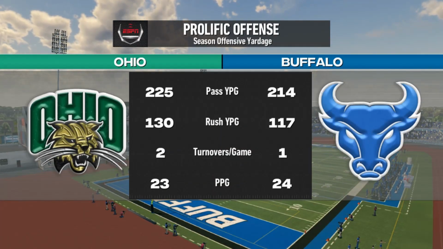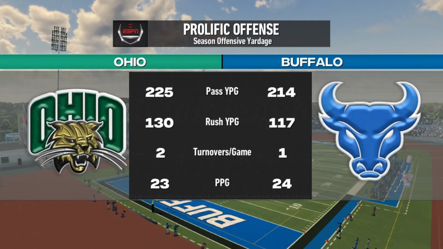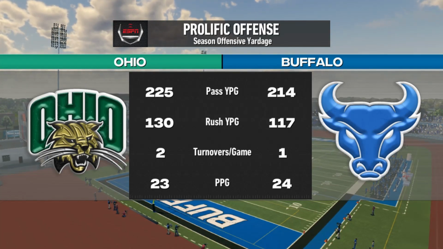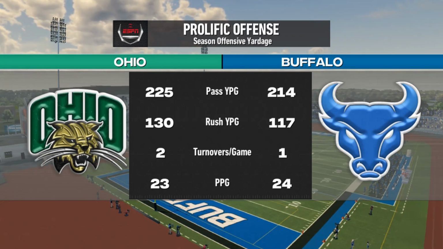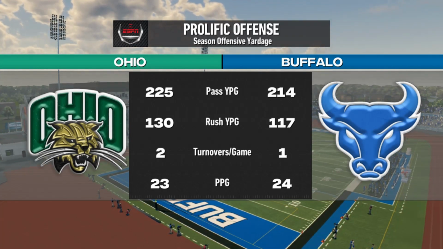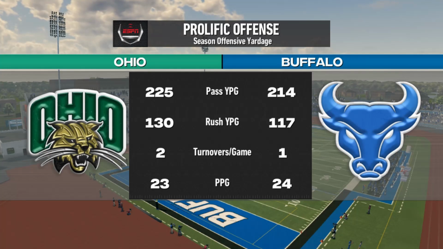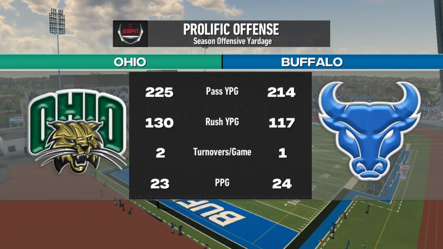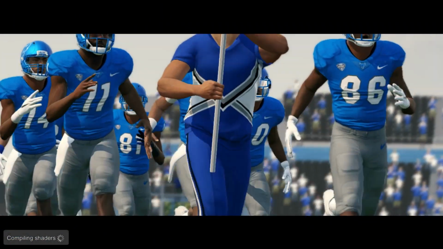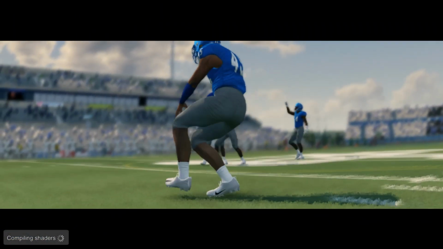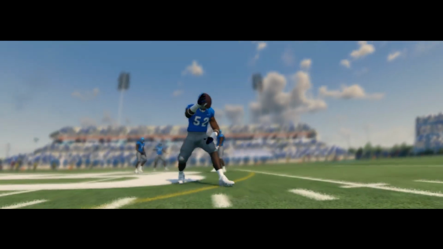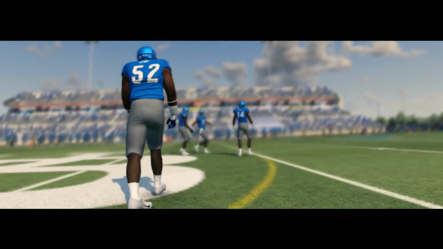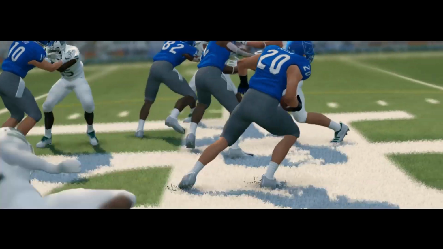As you can see, we're taking on the Ohio Bobcats today, and looking at our passing stats and our offensive stats in general, you can see we're pretty much even. We do have fewer turnovers a game than Ohio, and we're averaging one more point a game than Ohio. As far as overalls go, we're identical. This is going to be an even matchup, so the Bulls are going to have to play a pretty spotless game in order to win it, because they have no advantage over the Bobcats. So let's see what we can do today.